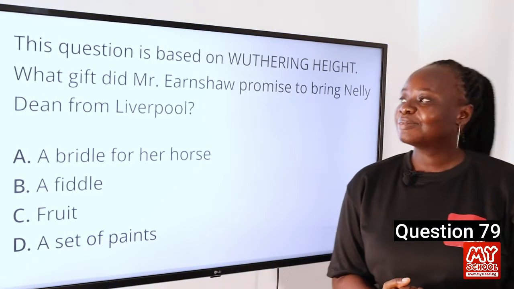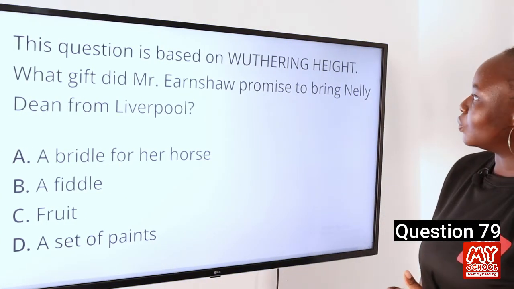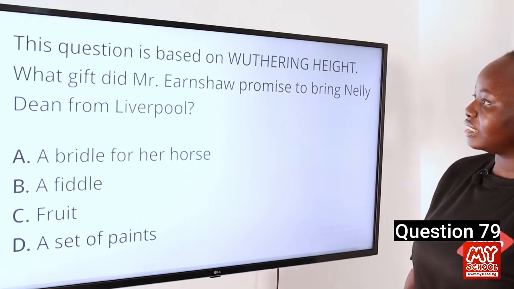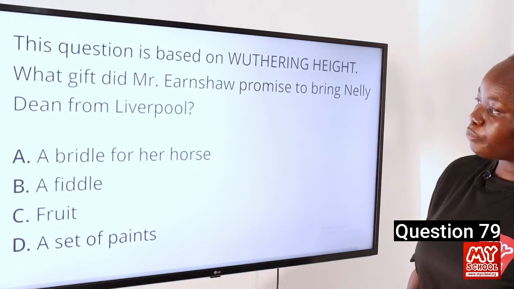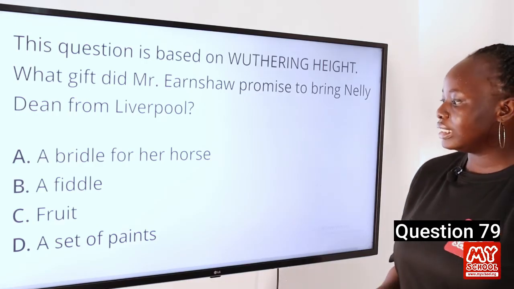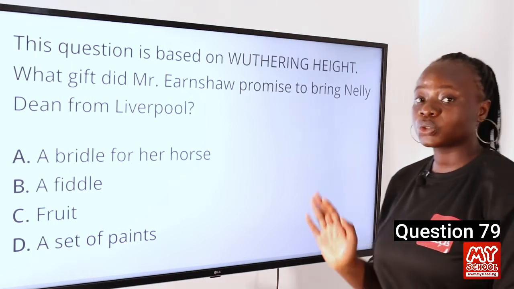His tribal mark. Question 79. This question is based on Wuthering Heights. What gift did Mr. Henshaw promise to bring Nelly Dean from Liverpool? A, a bridle for her horse, B, a fiddle, C, fruits, D, a set of paints. So the answer to this question is C.